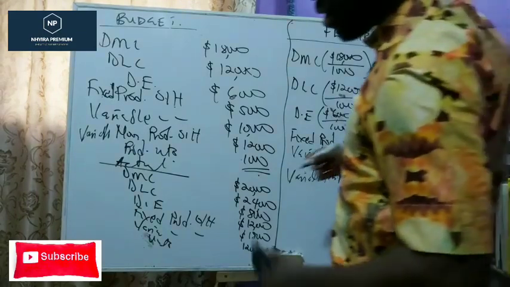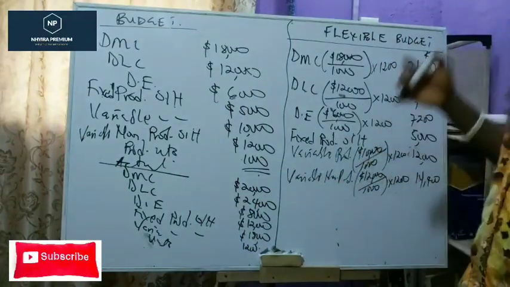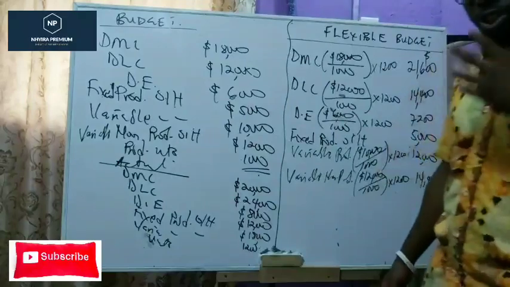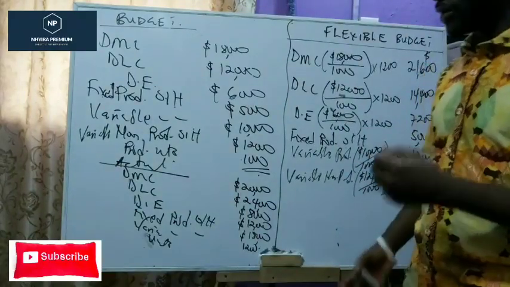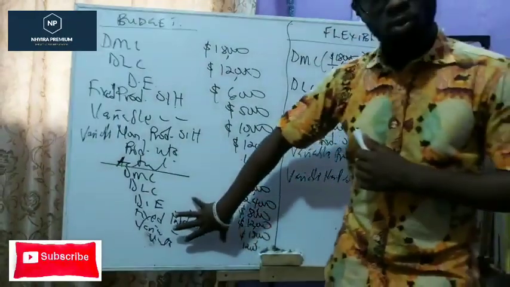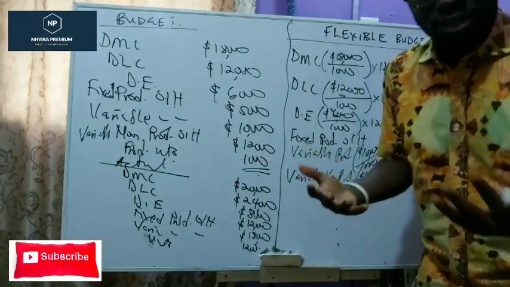So this is how we prepare our flex budget or flexible budget. I hope you get the concept. Very simple, sweet, straight to the point. So we are given the original budget, we are given the actual results, and the examiner said we should do a variance analysis.